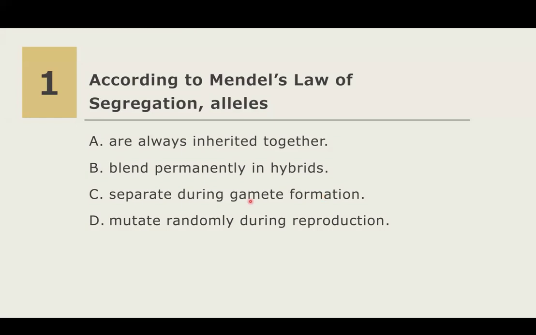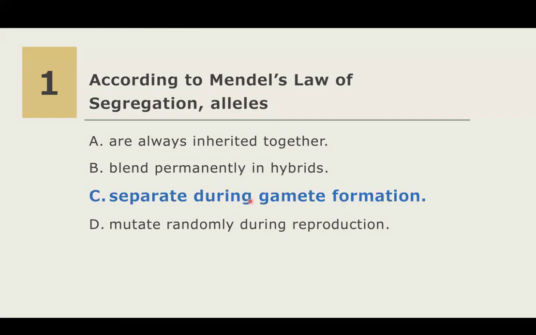The correct answer here is letter C. Alleles separate during gamete formation. Mendel's law of segregation states that during meiosis, the two alleles for a gene segregate, so each gamete carries only one copy, and that is the one allele. Letter A is incorrect because alleles do not always stay together; they separate. So this statement already violates Mendel's law of segregation.